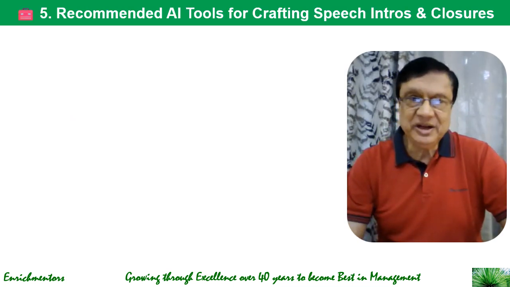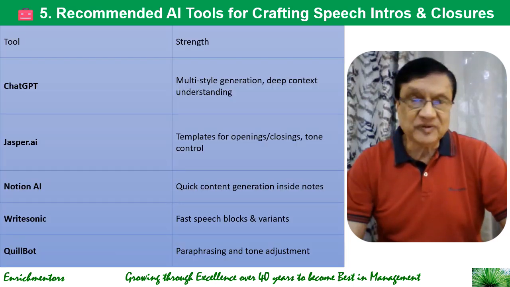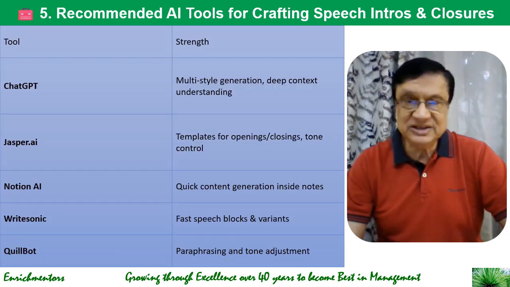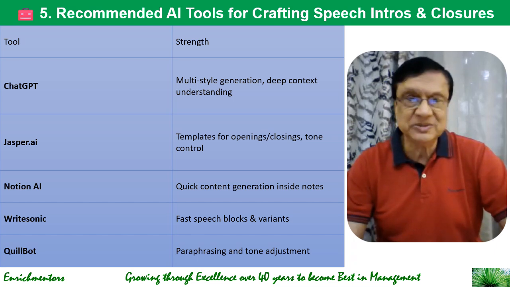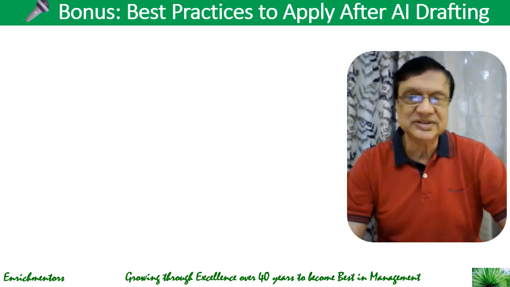So, what are the recommended AI tools for crafting speech intros and closures? You can use ChatGPT, of course, and its strength is multi-style generation and deep context understanding. You can use Jasper AI, which has templates for openings and closings and tone control. Notion AI is another tool to use for quick content generation inside notes. Writesonic is another one where you can do fast speech blocks and variants, and Quillbot is another one for paraphrasing and tone adjustment. So these are some of the recommended AI tools for crafting speech intros and closures.